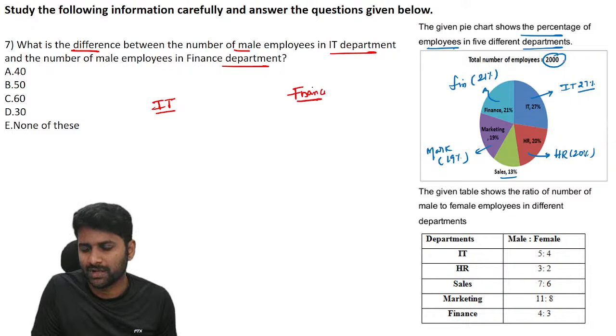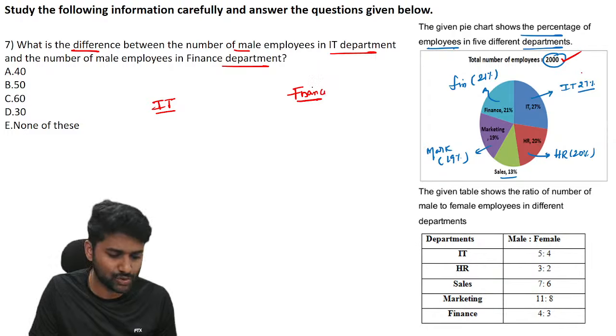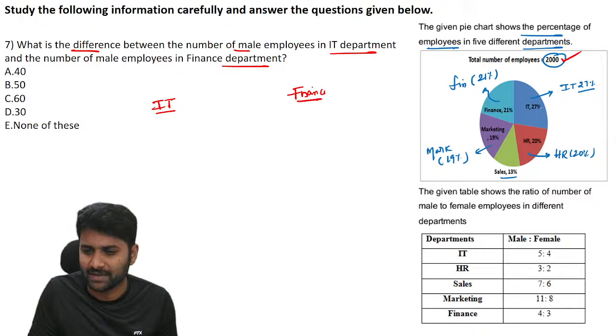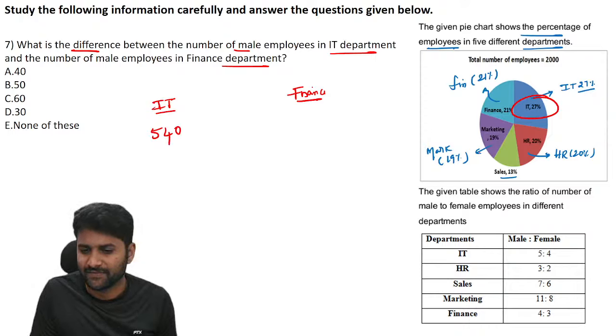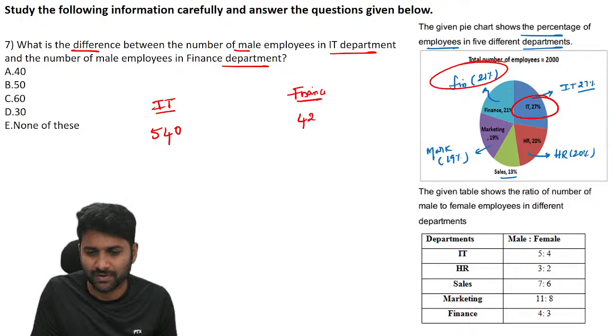See, we know the total employees in that organization is 2000. How many are working in IT? They clearly mention 27%. See, 27 percent means 27 by 100 into 2000. So the final calculation is 540. Same way, finance, how much percentage do we have? Finance, 21 percent, so 420.